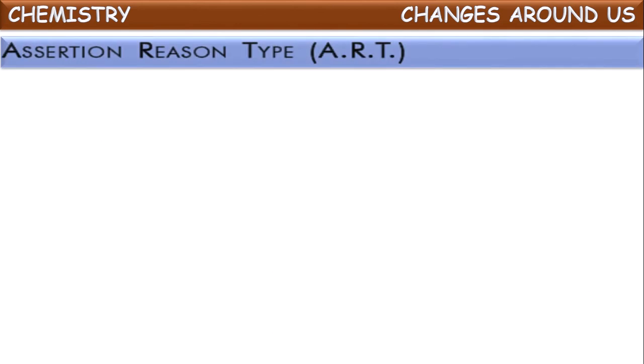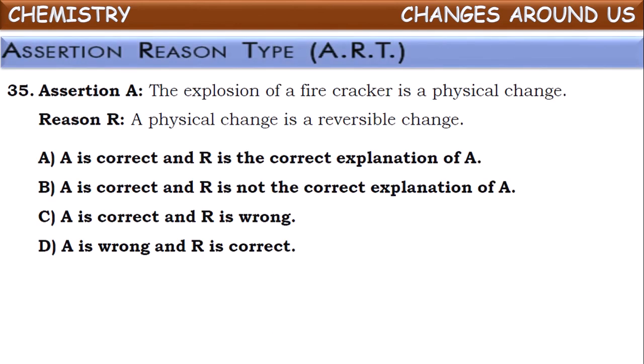Next, assertion reason type questions. See the first one. The explosion of a firecracker is a physical change. Is it correct? No. The explosion of a firecracker is a chemical change because new substances will be formed. As new substances are being formed, it comes under chemical change, not physical change.